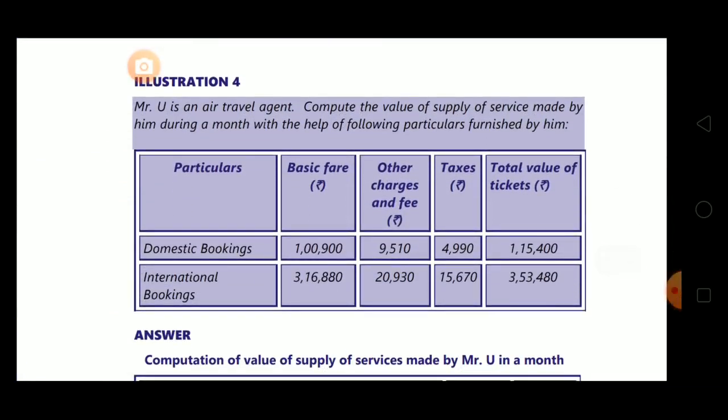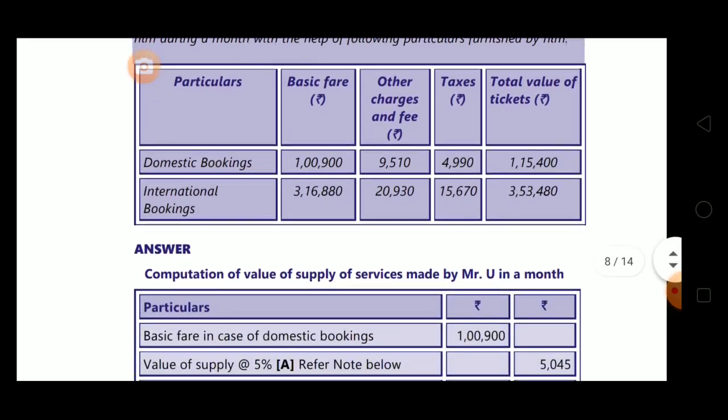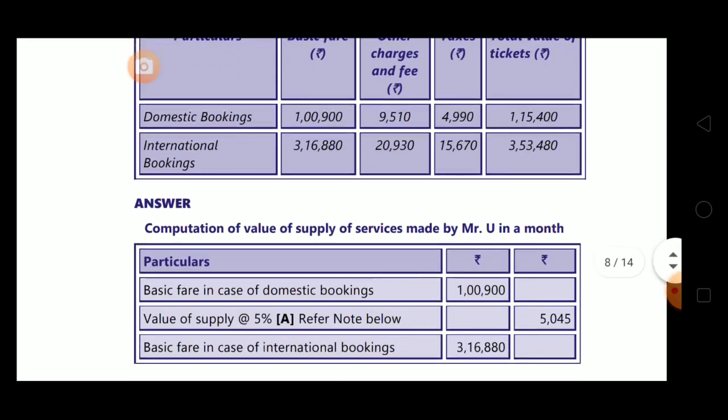Now illustration 4. Mr. U is an air travel agent. Compute the value of supply made by him during a month with the help of the following particulars furnished by him. Now this is also very simple. Particulars: domestic bookings, with basic fare, other charges and fee, taxes, total value of tickets. Then international bookings, same: basic fare, other charges, taxes, total value of tickets are given. Now we just need to know one thing: in case of domestic bookings it is 5% of basic fare, in case of international bookings 10% of basic fare. There is no use of the other columns, these last 3 columns they have just given us to confuse.